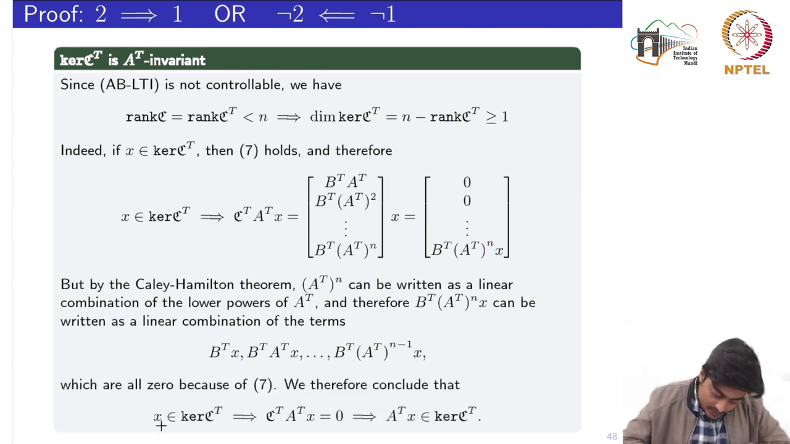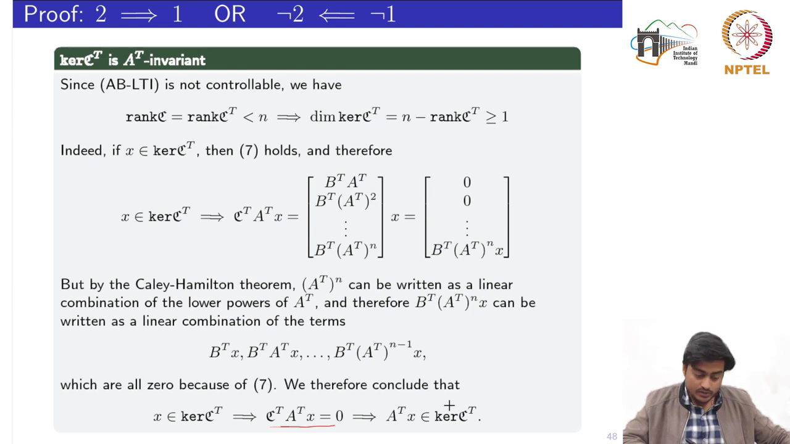So this is what it says. For X belonging to the kernel, or this subspace, we have shown that this subspace is A transpose invariant because this equation has been satisfied. Meaning to say that this vector A transpose times X also belongs to that subspace. So this shows that this subspace is A transpose invariant.